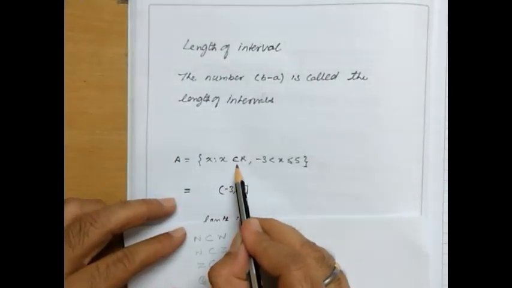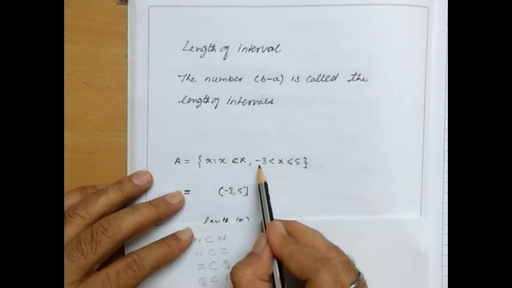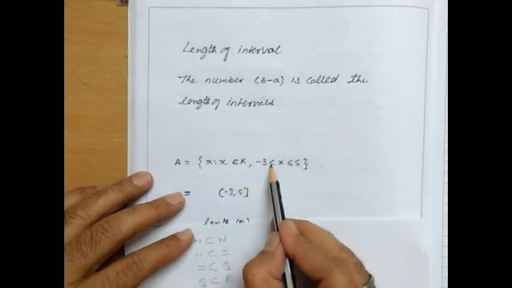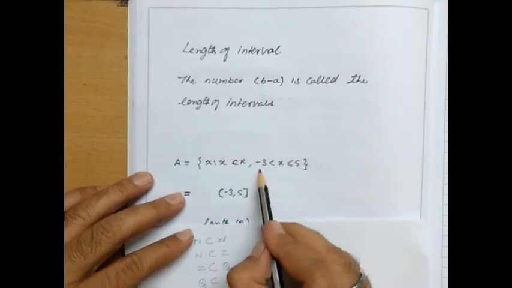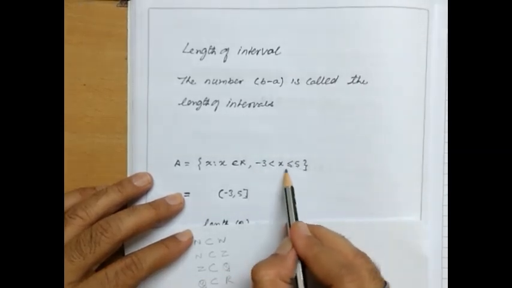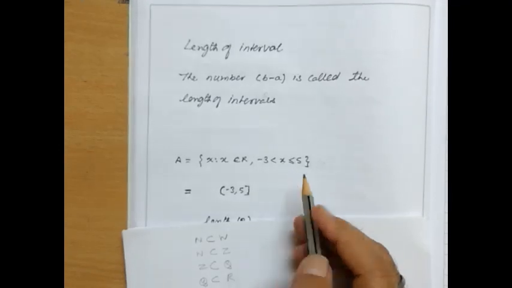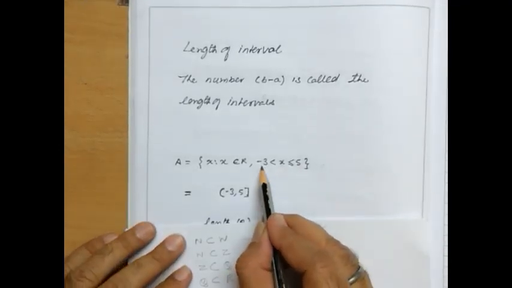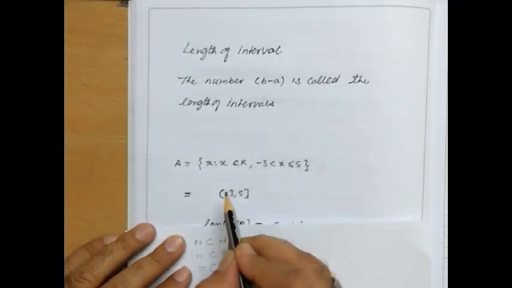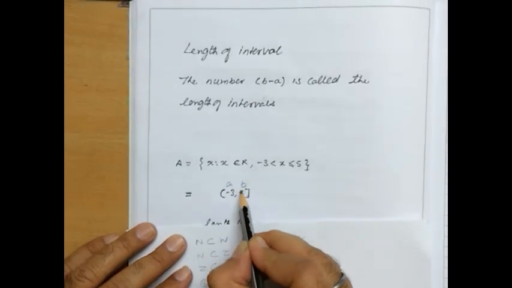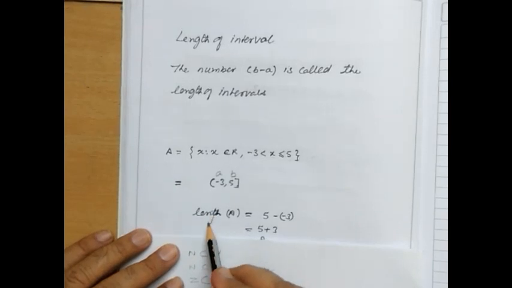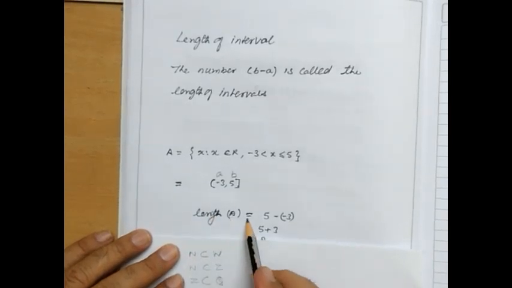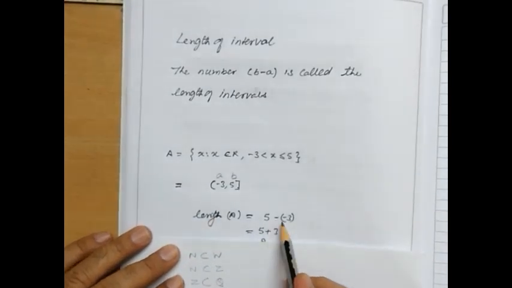Let us say x is such that x belongs to the real numbers, where minus 3 is smaller than x, and x is smaller than or equal to 5. Now this is a partially open and closed interval. Clear? So we write down that the smaller one will become a, and this will become b. So let us find the length of interval. Here this will be what? 5 minus, minus 3.